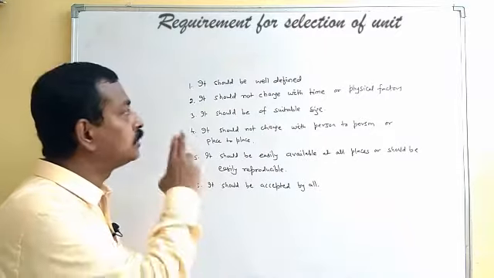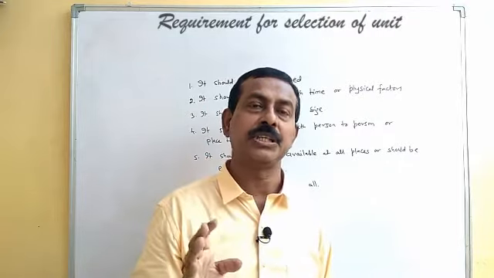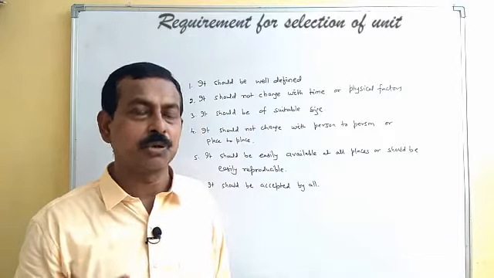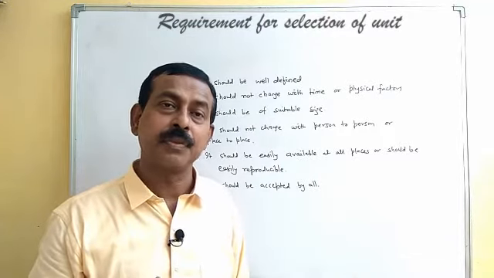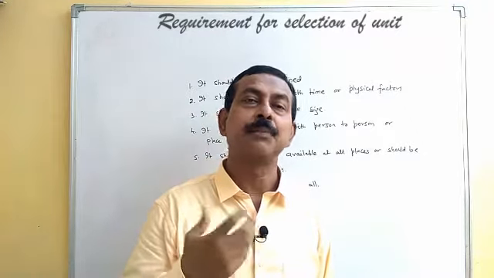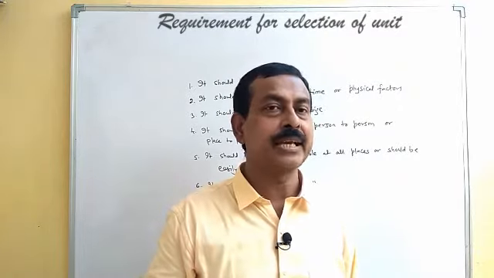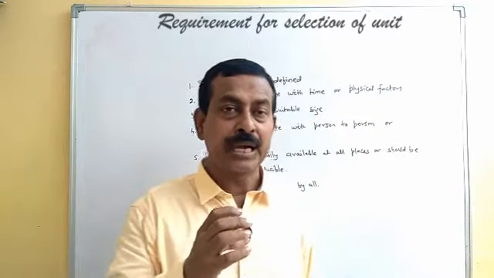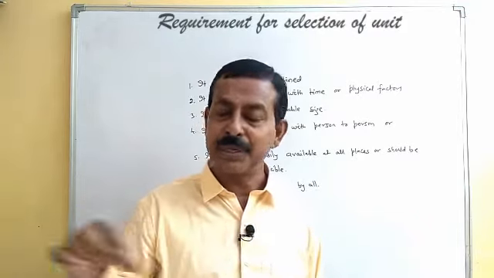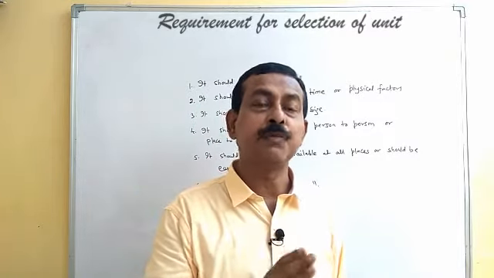Second thing is that it should not change with time or physical factors. With time, it should not change. That is why we cannot take anyone's hand as a standard, because with time or age, it will be changing. Second thing is, it should not change with the physical factors also, like temperature, pressure, or any other physical conditions. Suppose we take a metallic scale and we are using that one. In summer, when the temperature rises, there may be expansion in that metallic scale. So the measurement made with that will be different from its actual measurement.